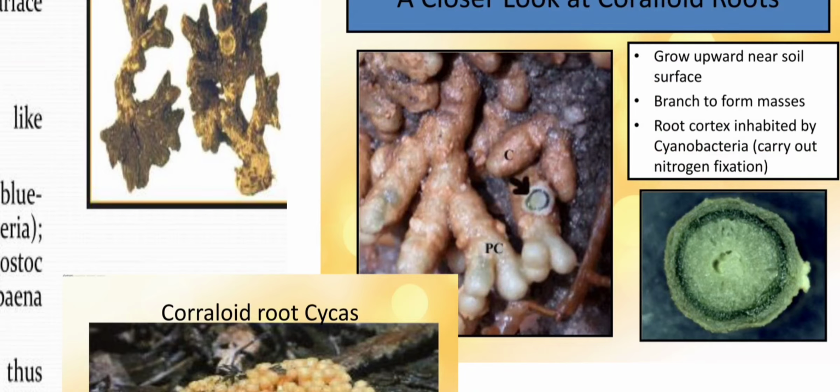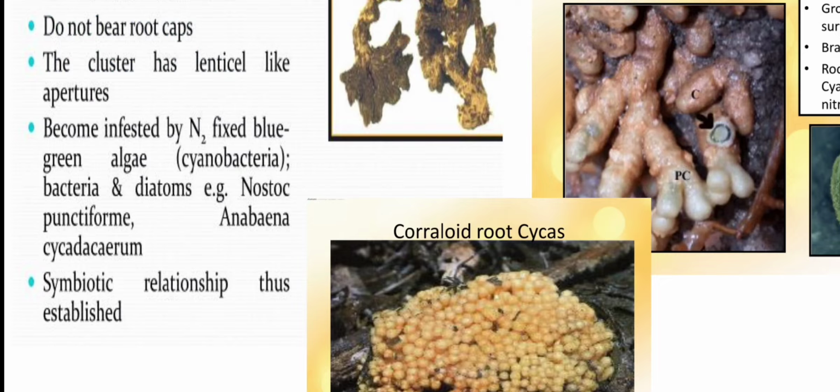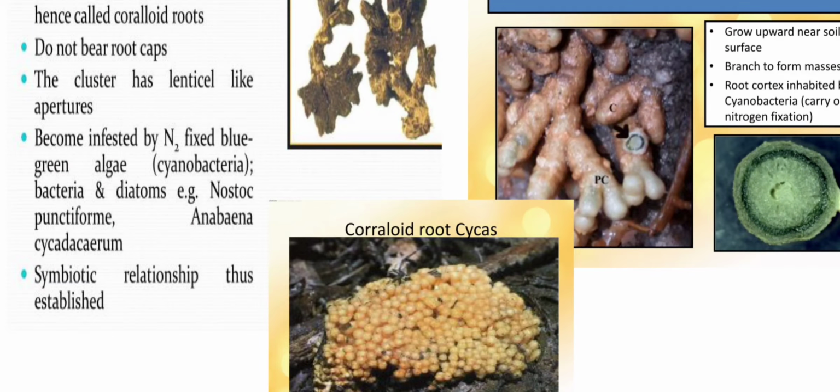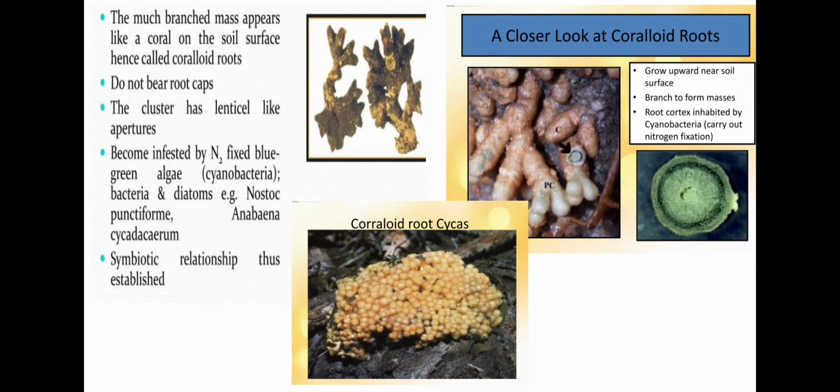You can see in these images that coralloid roots grow apogeotropically near the soil surface. They are branched to form masses. Their root cortex is inhabited by cyanobacteria which carry out nitrogen fixation. They become infested by nitrogen fixing blue-green algae, which are called cyanobacteria, but sometimes you may find bacteria or fungi. The nitrogen fixing cyanobacteria are Nostoc punctiforme and Anabaena cycadeae. A symbiotic relationship is thus established between cycas and the algae.